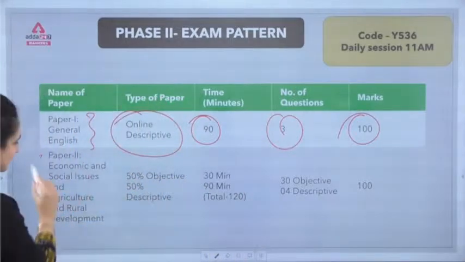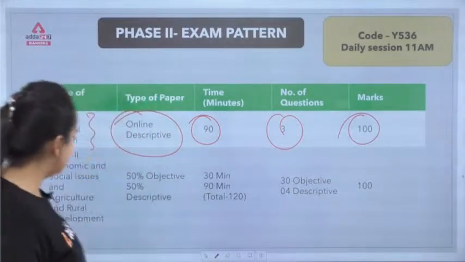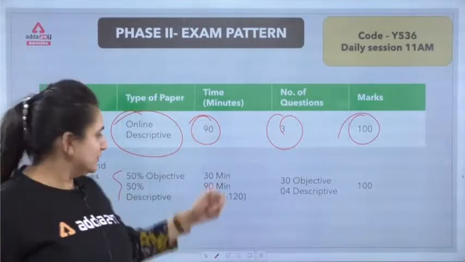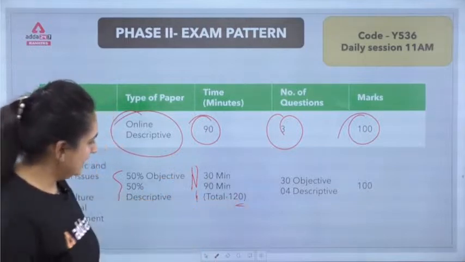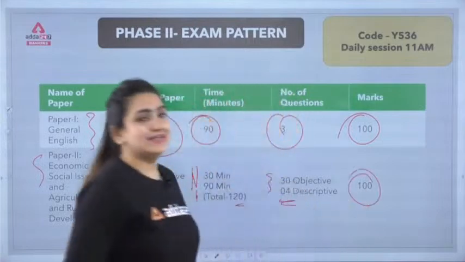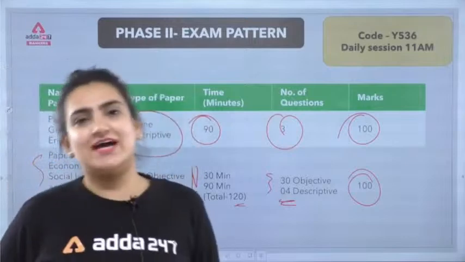Moving forward, this is paper 2 of economic and social issues. Herein, my dear, it's 50% objective and 50% descriptive. So again, 30 minutes and 90 minutes, and the total would be 120 minutes. 30 objective and 4 descriptive questions, again taking up 100 marks here. I'm sure this is quite understandable till here.